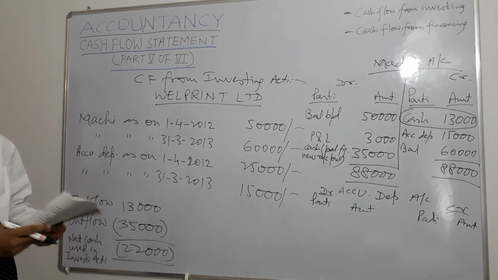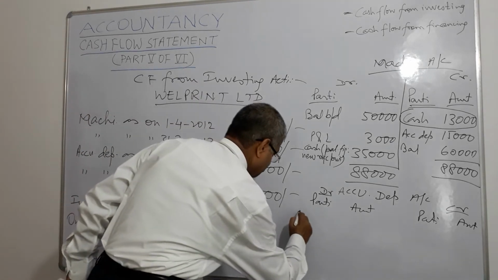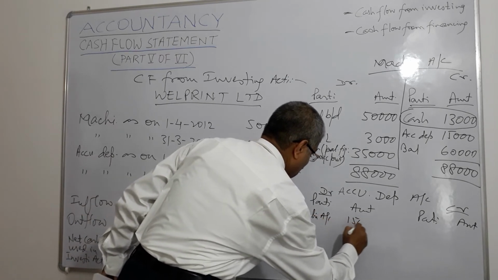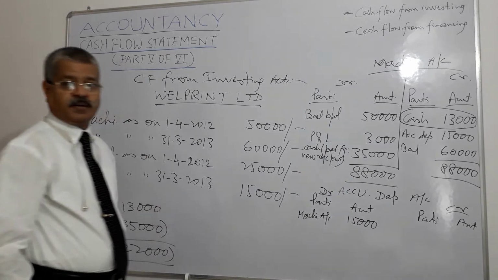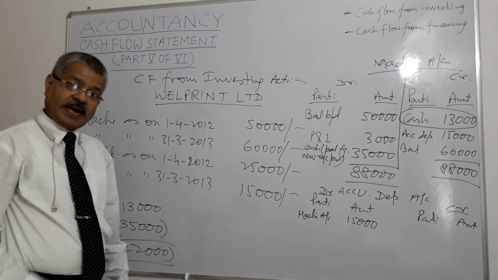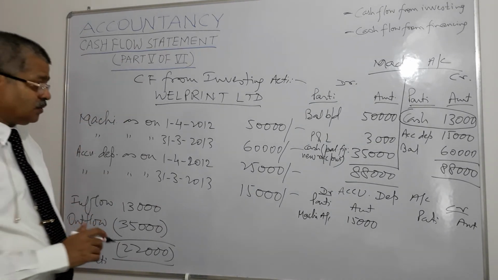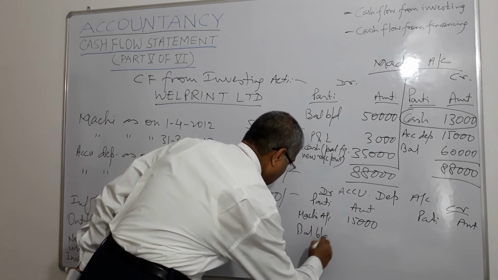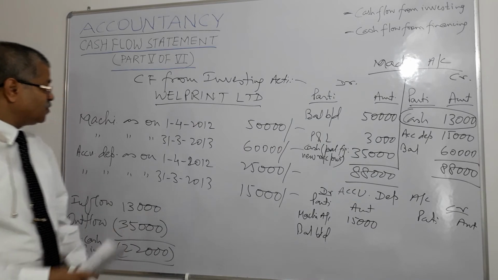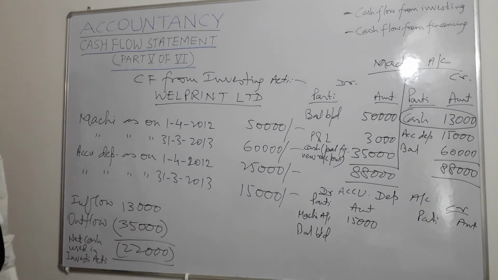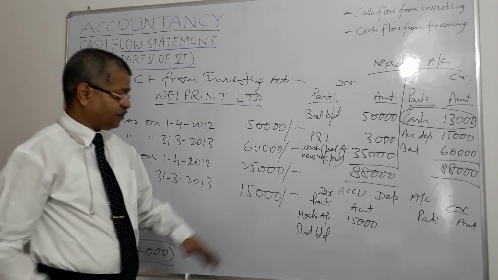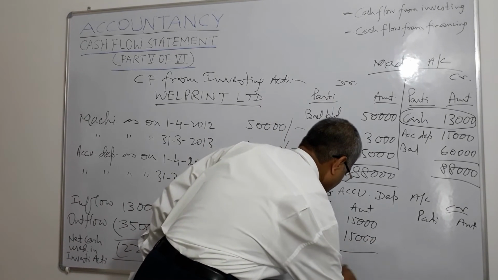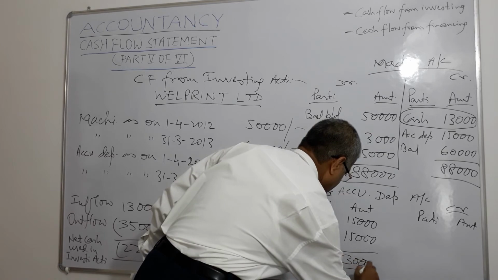Machinery account 15,000, particulars, right? Machinery account 50,000, and what is the balance brought down? That is also 15,000. This total comes to 30,000.